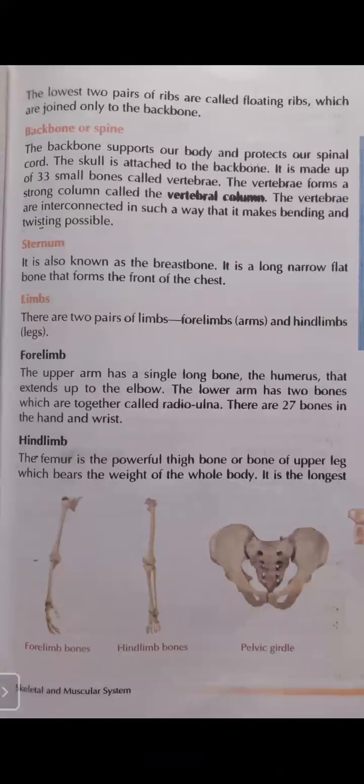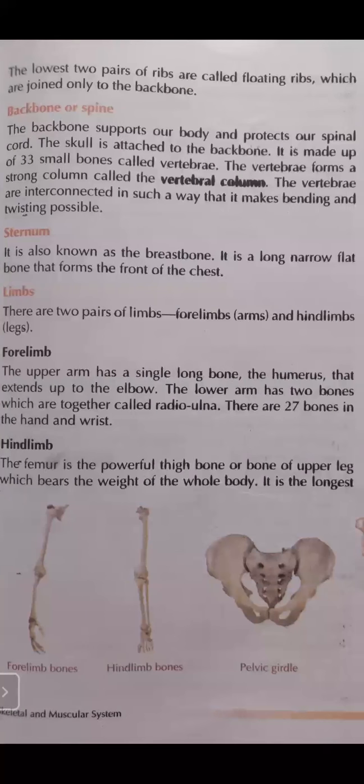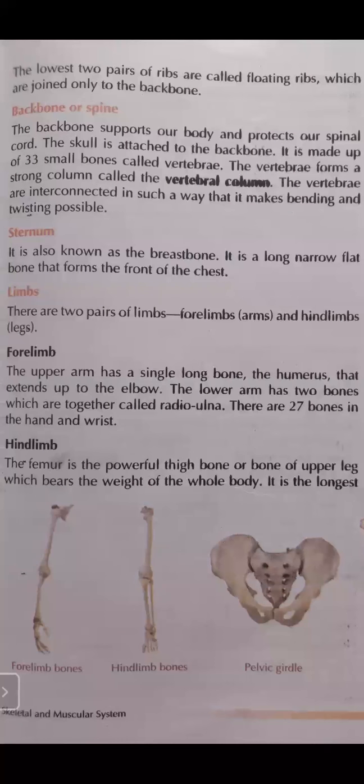The backbone supports our body and protects our spinal cord. We are having at the back of our body a spinal cord. That spinal cord is protected by backbones. The skull is attached to the backbone. The upper part of our body is the skull, and it is attached to the backbone.